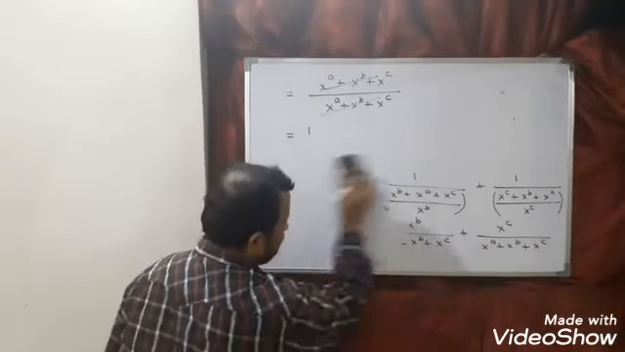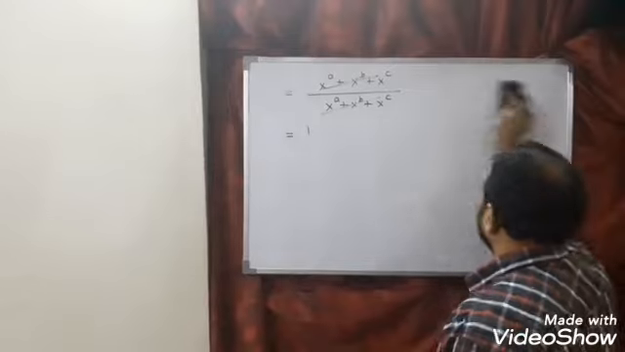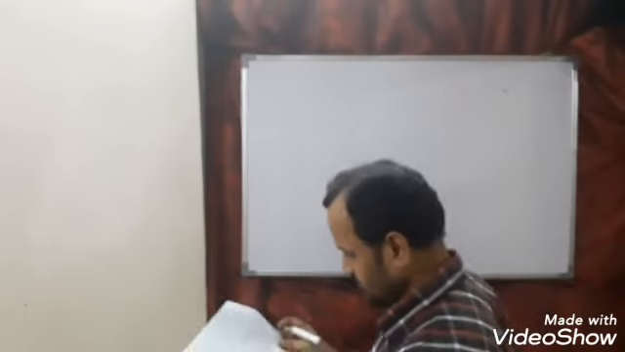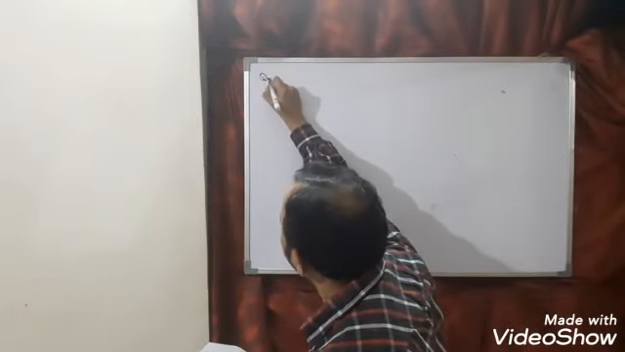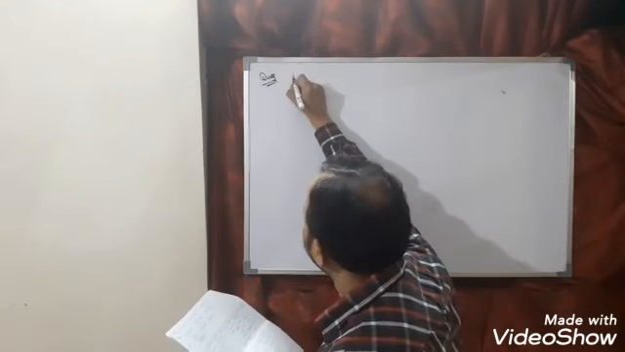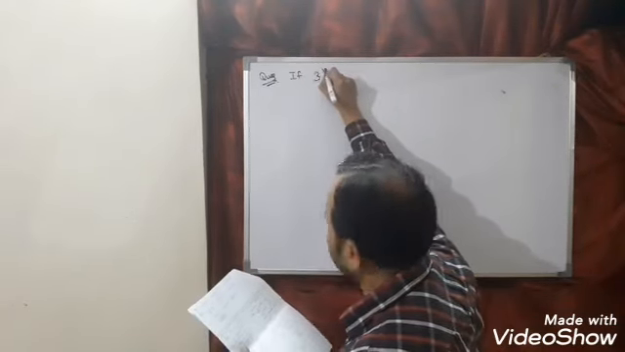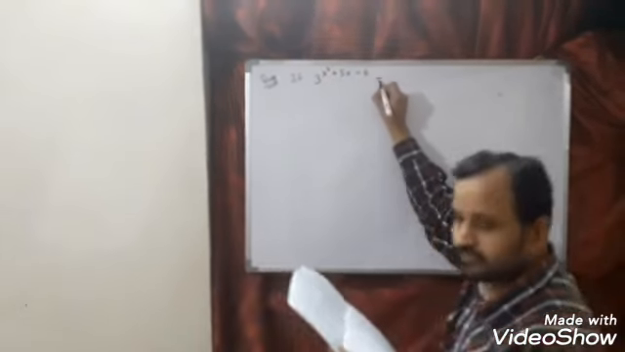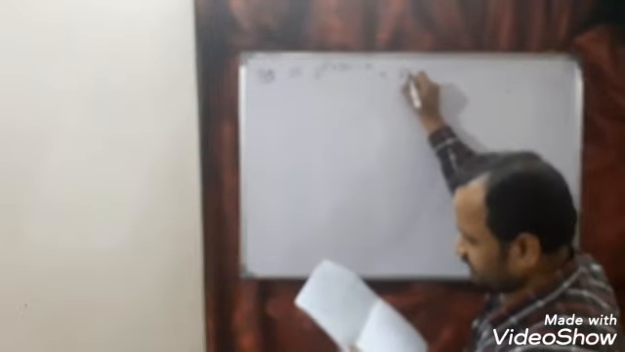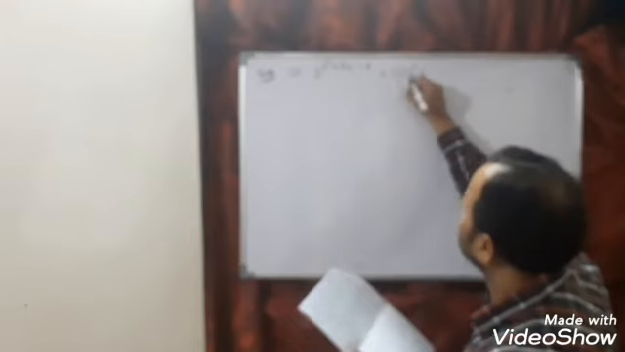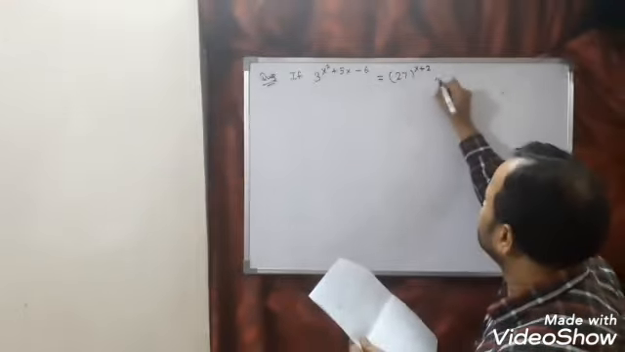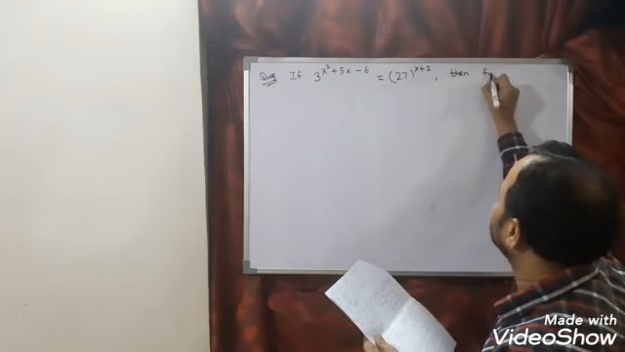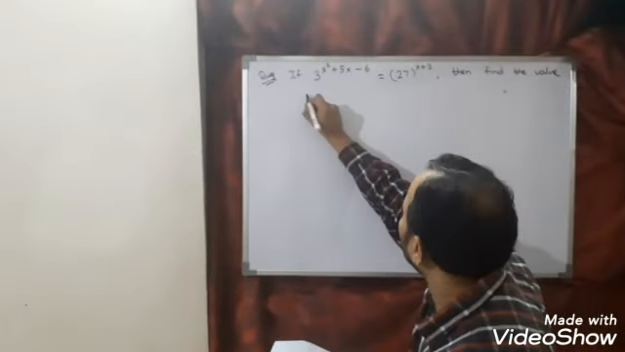Next question, let us see. So next question is, if 3 power x square plus 5x minus 6 is equal to 27 to the power x plus 2, then find the value of x.